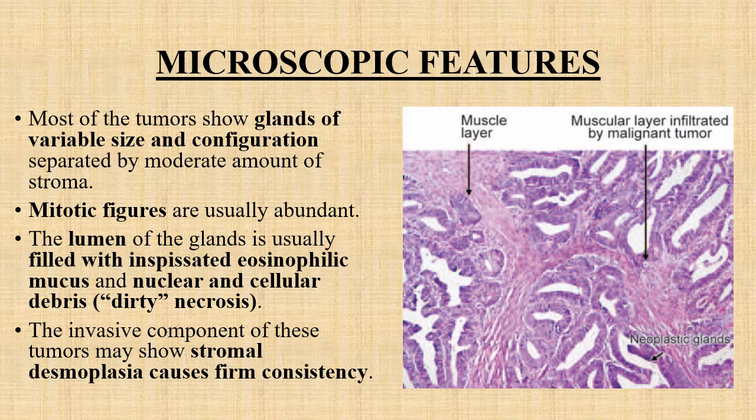The lumen of the gland is usually filled with inspissated eosinophilic mucous material and nuclear debris, that is known as dirty necrosis. Often there will be stromal desmoplasia, and desmoplasia will ultimately cause the firm consistency of the gross tumor.